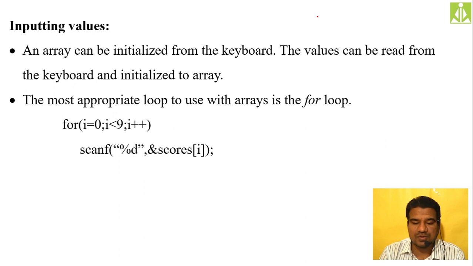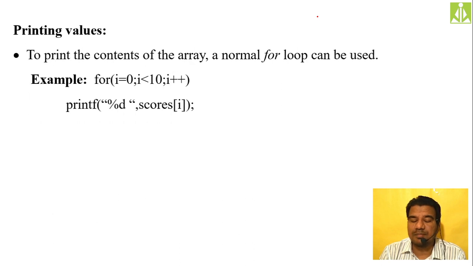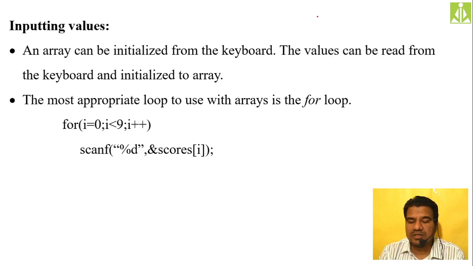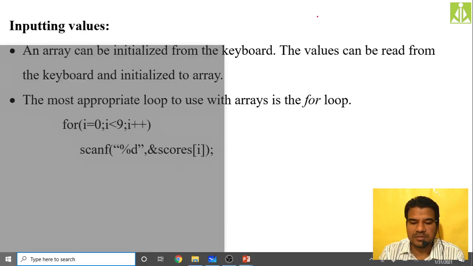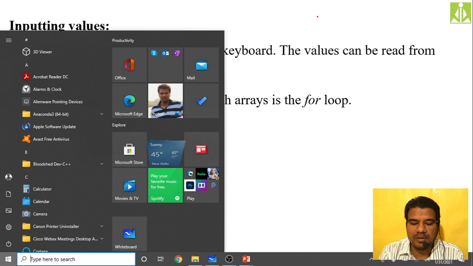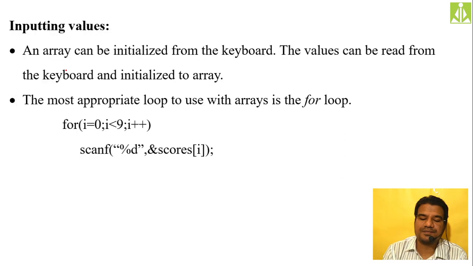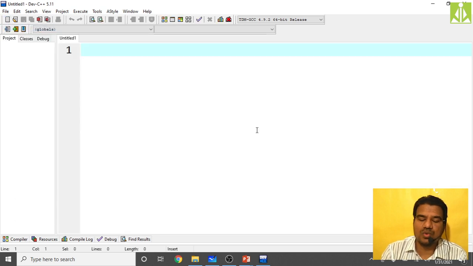Here, inputting values, assigning values, and outputting values, that is, printing values. These three things we have to discuss in today's class. So these three things I will explain using Dev C++. I think I have not opened that one, so let me open Dev C++. Yes, I'm opening the application. Yeah, it got opened. So I will take one sample source file.